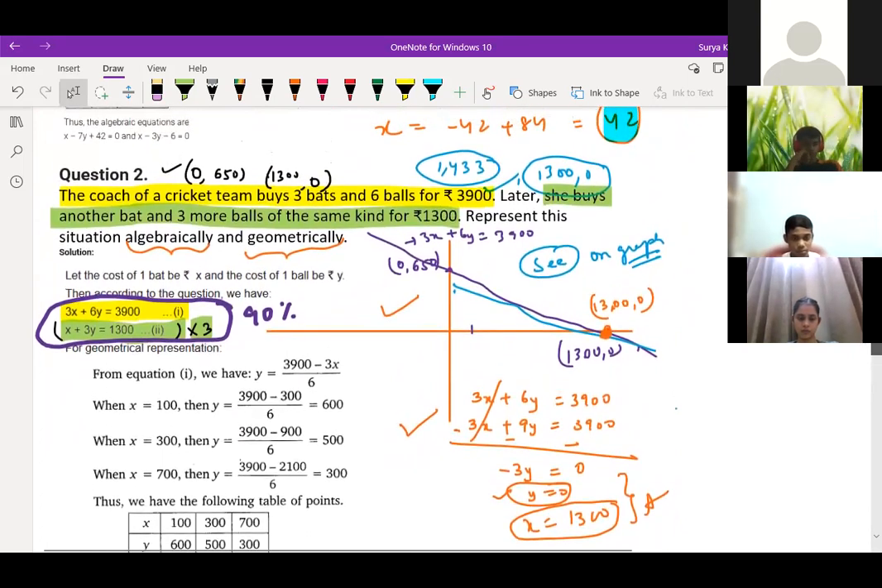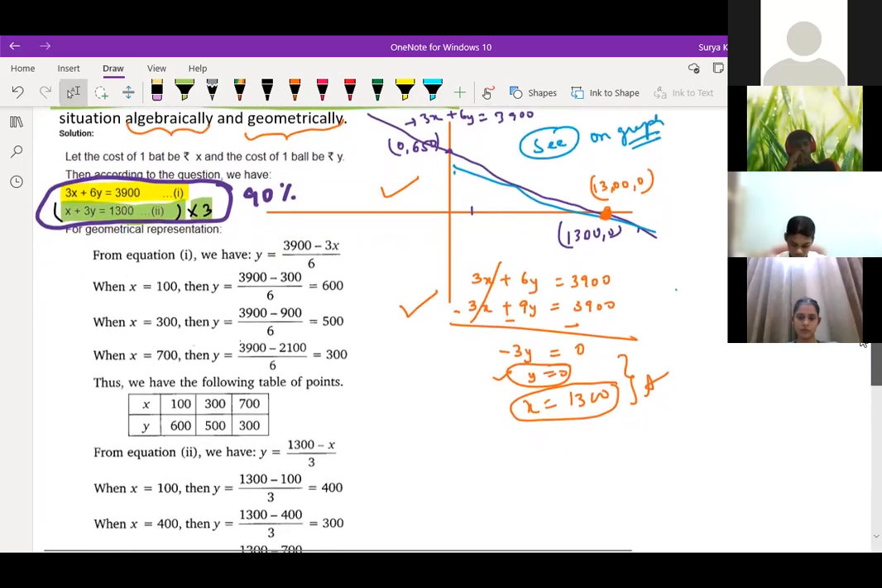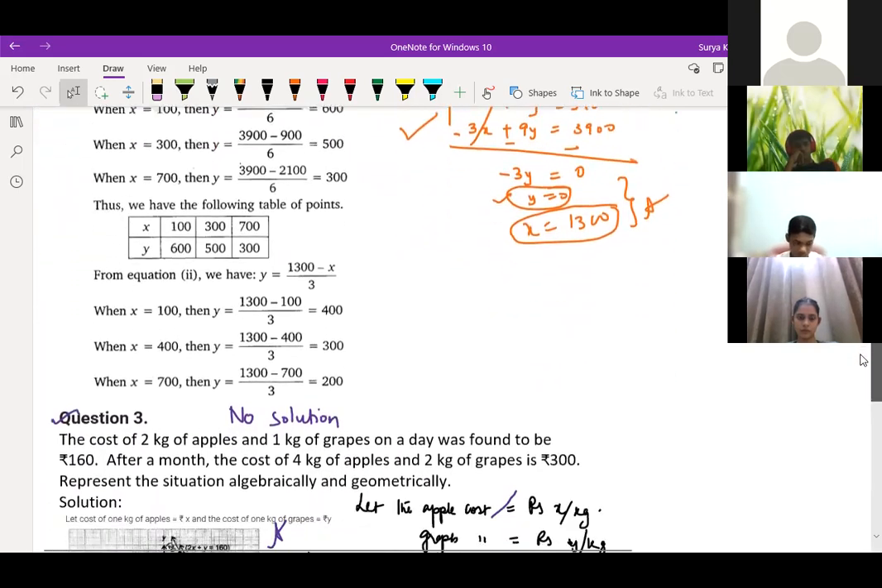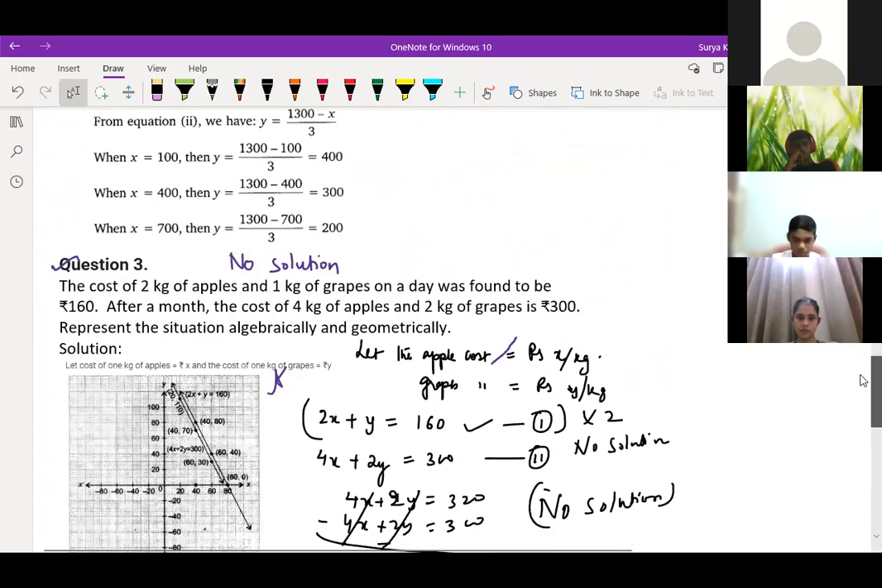On the graph you check, I think you will get the same equation or a different equation. I don't know exactly. The coach team just think over it. X is 1300, Y is 100. So you will get this much. By algebraically and graphically, you are getting the solution. Then the third one, you are not getting any solution because this is a parallel equation. Parallel lines equation. That's why this is no solution.